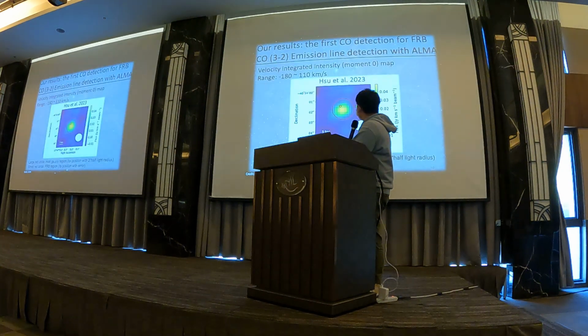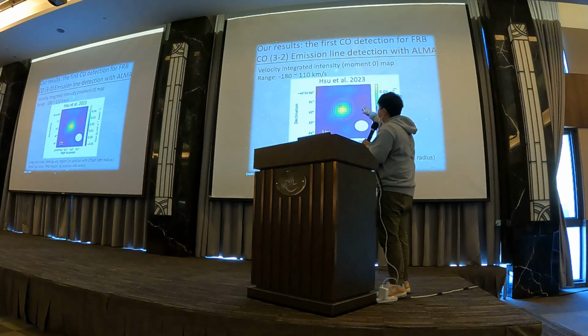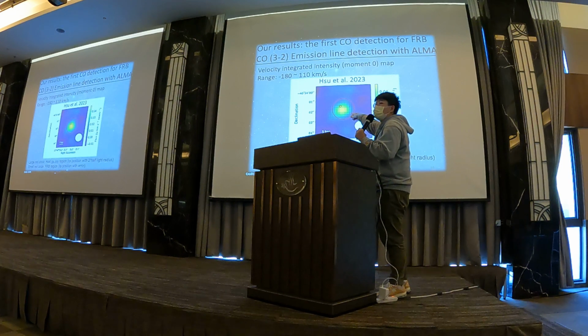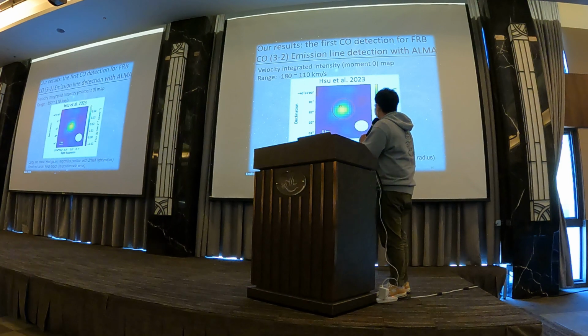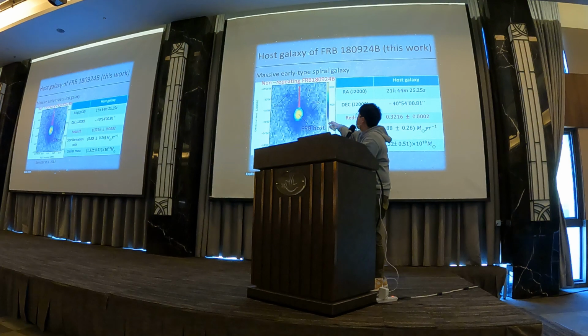I'm wondering what the positional accuracy of the FRB source is. Okay, the large red circle is the host galaxy, and the very small red circle is the FRB position. So it is very well localized there, and you can see the optical image like this. The very small black circle there is the host galaxy.